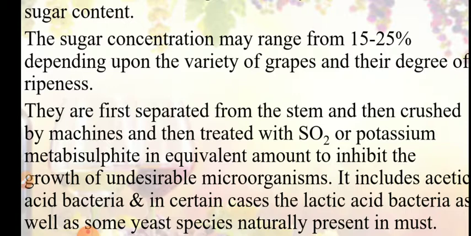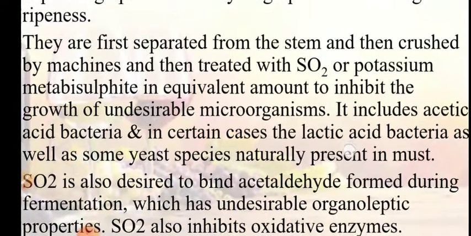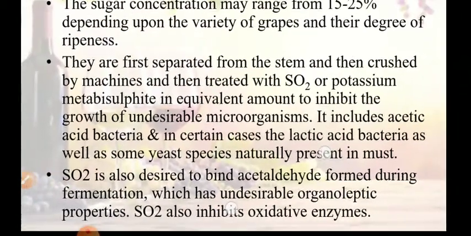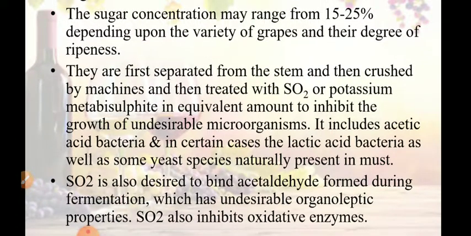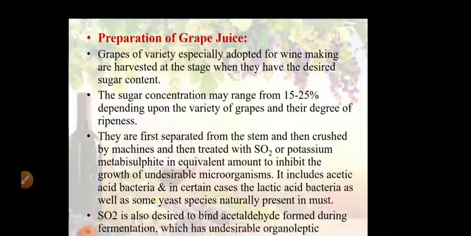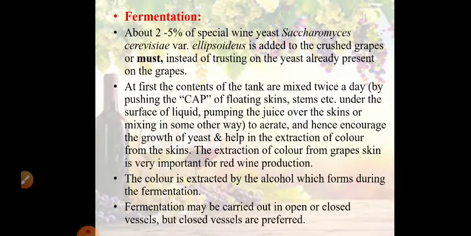SO2 or potassium metabisulfite treatment is given to inhibit the growth of undesirable microorganisms like acetic acid bacteria or lactic acid bacteria or some wild yeast. That is done by adding SO2, giving SO2 treatment. SO2 is also desirable to bind acetaldehyde that is formed during fermentation, which has certain undesirable organoleptic properties. SO2 also inhibits the oxidative enzymes. So after SO2 treatment is given, fermentation process is carried out.